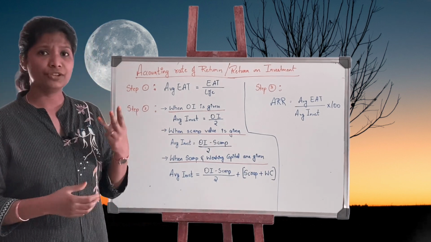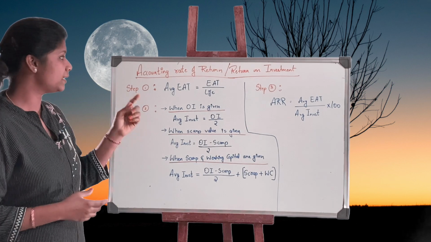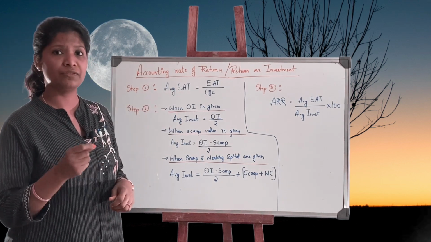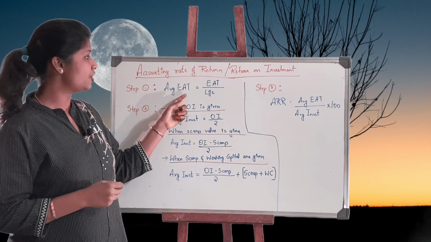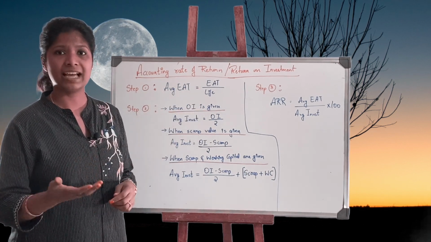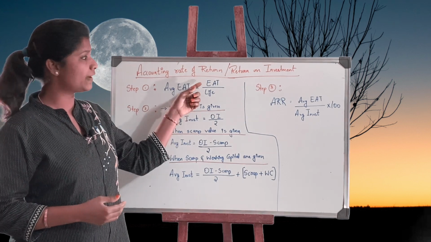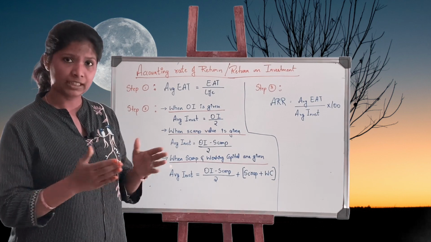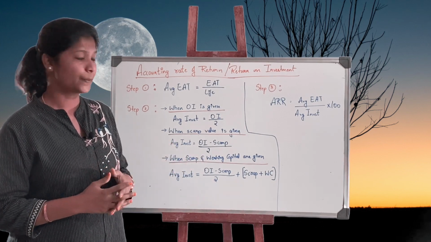There are 3 steps in solving ARR. Step 1, we need to find out the average EAT, that is earnings after tax. Average EAT equals EAT divided by life. Let's say the project has 10 years, so you're going to divide EAT by 10. Whatever the number of years are, I'm going to consider them completely.